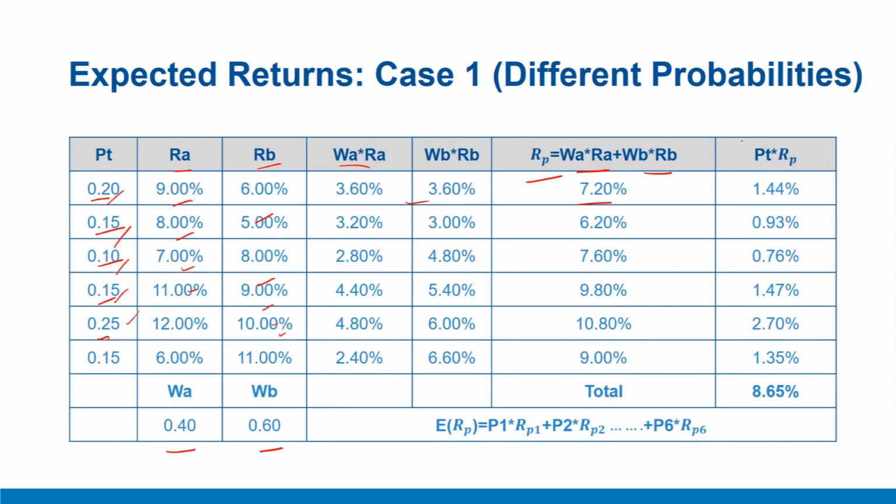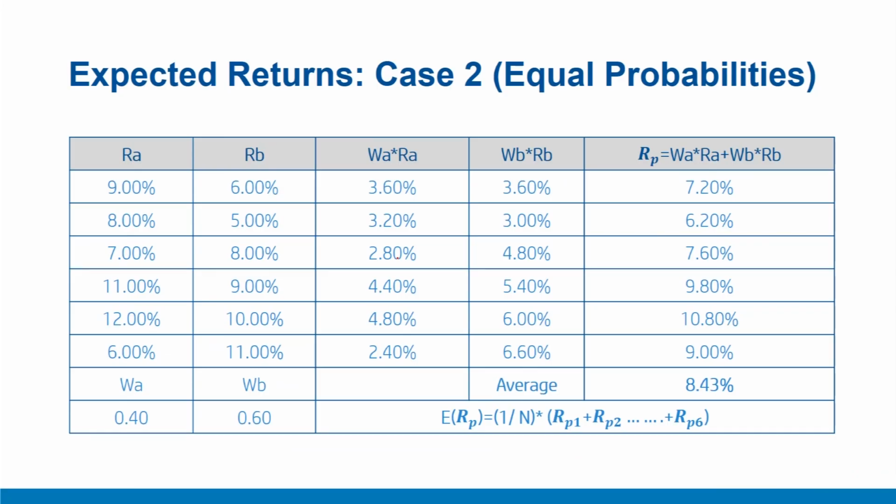Now we can multiply each probability with the return scenario, that is P_t into R_P. For example, 0.2 into 7.2%, which is 1.44%. Similarly, each probability can be multiplied with corresponding return to get P_t into R_P. And when we add this all up, that is P1 into R_P1 plus P2 into R_P2 till P6 into R_P6, we get the expected return on portfolio R_P. This is expected return on portfolio R_P, which is 8.65%. This was the case where all the associated scenarios have different probabilities.